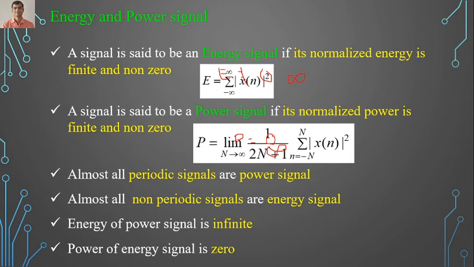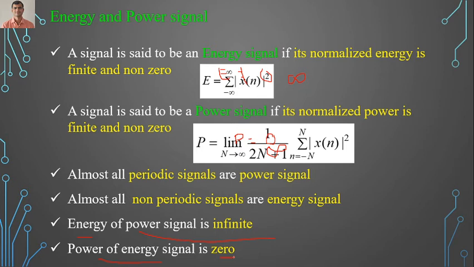If the signal is energy, its power is zero, and if the signal is power, its energy is infinite. Always remember, for an energy signal, power is zero, and for a power signal, energy is infinite. So remember the equation of power, remember the equation of energy. Almost all periodic signals are power signals, almost all non-periodic signals are energy signals.